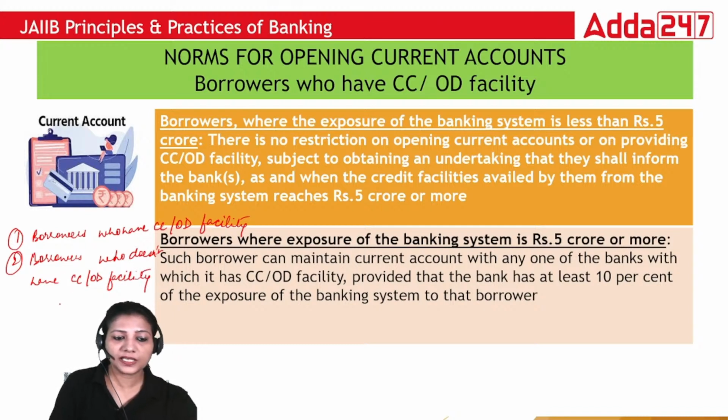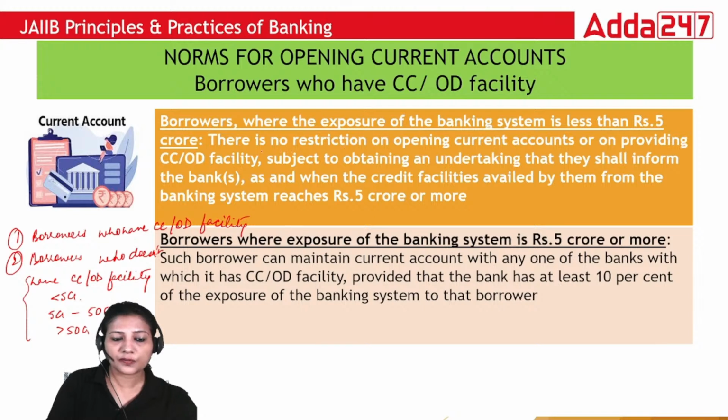So in this also you will have up to 5 crore, where exposure is up to 5 crore, exposure from 5 crore to 50 crore, and above 50 crore. So different guidelines have been given by RBI for opening current account in these cases.